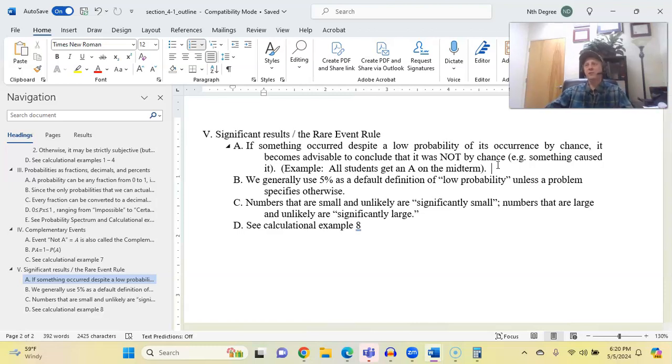Well, when I pose this question to my students, of course, they always kind of take the student side and they say, well, that just means that your students were really smart that semester. They just studied hard and boy, you had a great class. That's another way of saying that this happened by chance, right? So I just by chance had a class of 40 students and they were all A students. That's possible, but it's not likely.